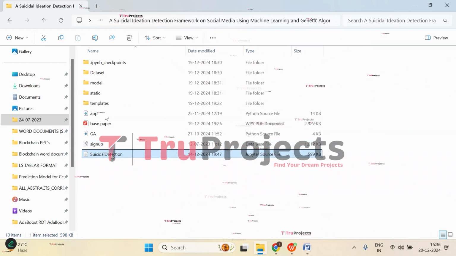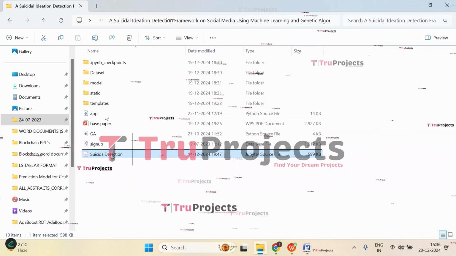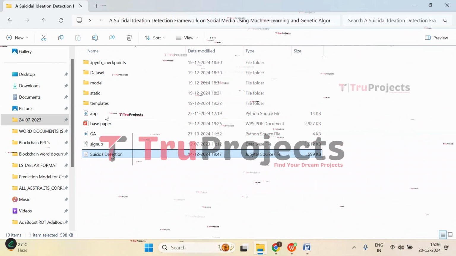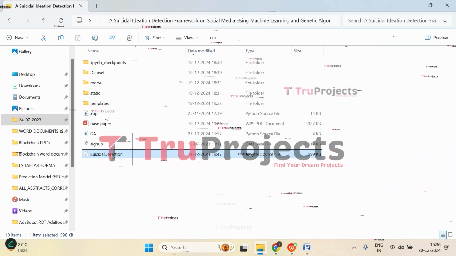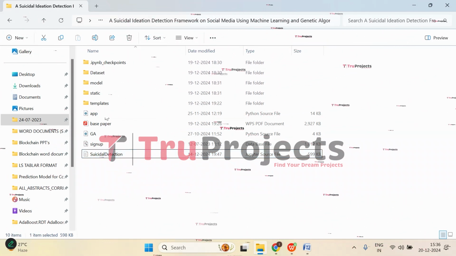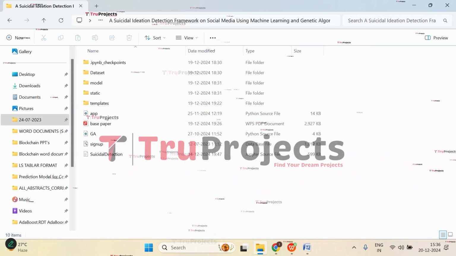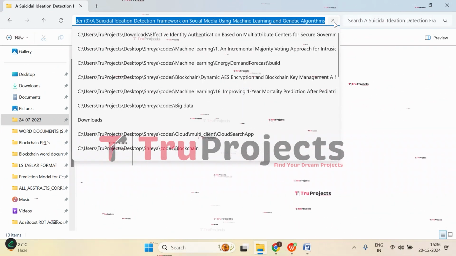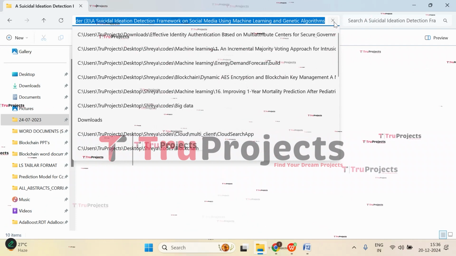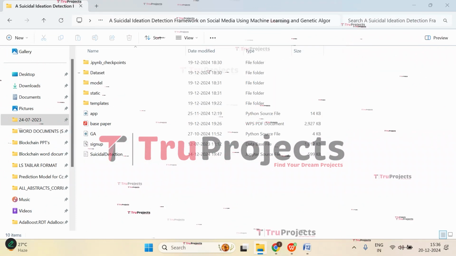And this is the notebook file. This is a Jupyter notebook file, which contains a combination of code, graphs, and outputs all in one place. It allows users to write and execute code in individual cells, making it a popular choice for data science. Now we have understood all the files. Now let's execute. We need to copy the path of the code folder from the address bar of the file explorer. So copy the path. Now open the command prompt.